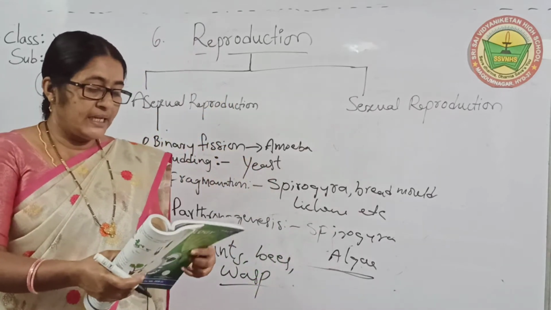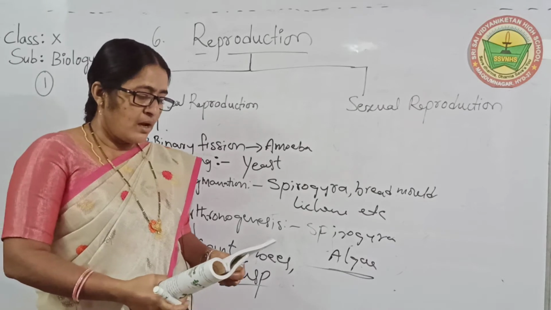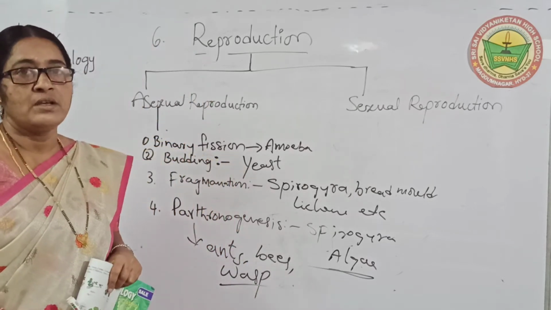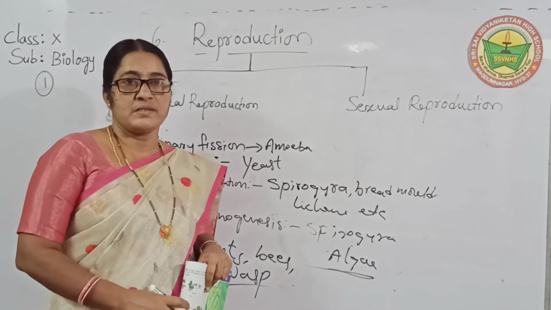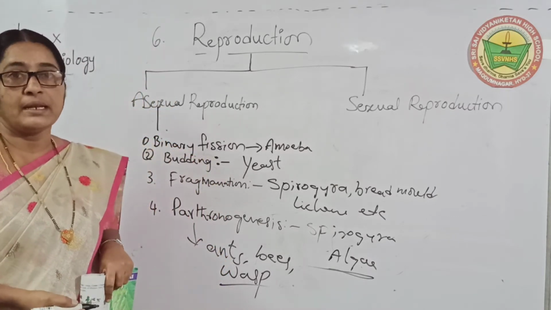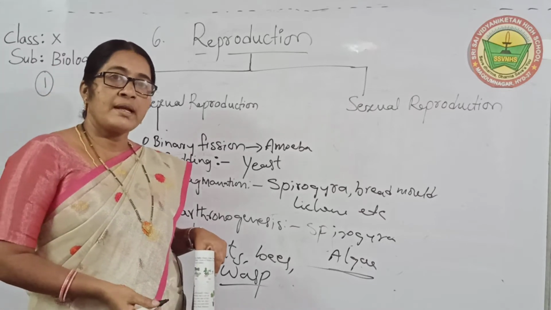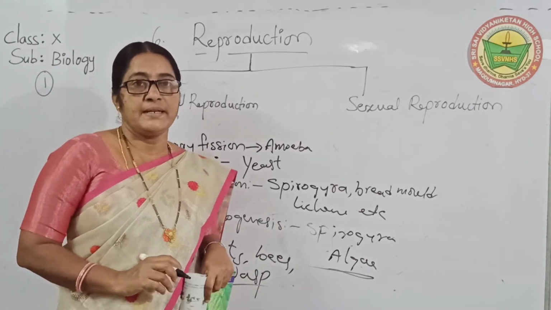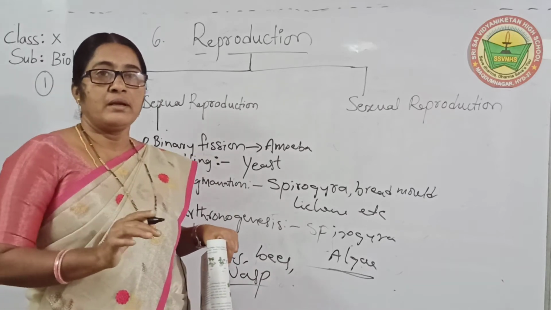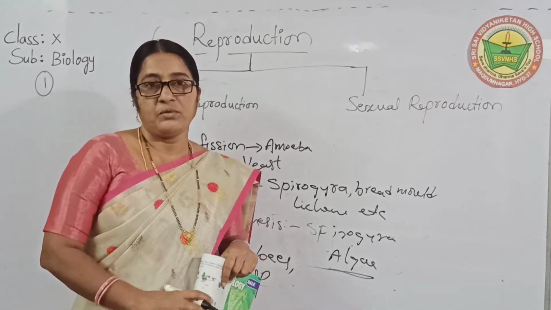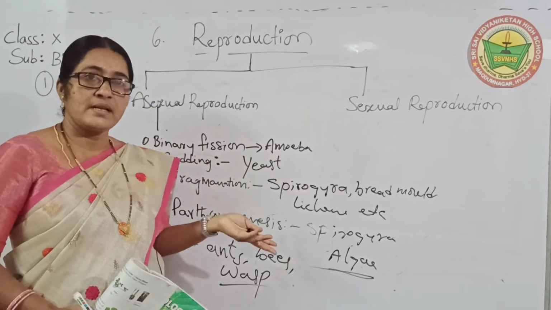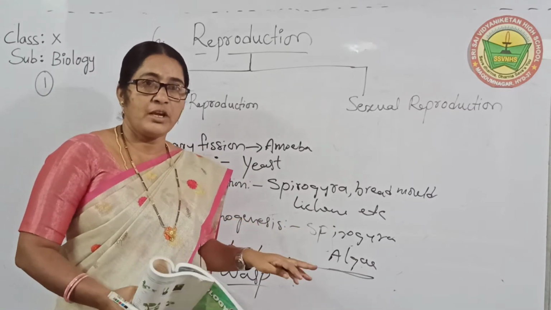Okay, children, next another one: some seedless fruits. Nowadays we are seeing so many types of fruits. What type? Seedless fruits. You know watermelon. Actually watermelon has a large number of seeds, but nowadays there is no large number, only a few seeds. And some fruits are seedless. What is another example of seedless? Grapes, you know that.